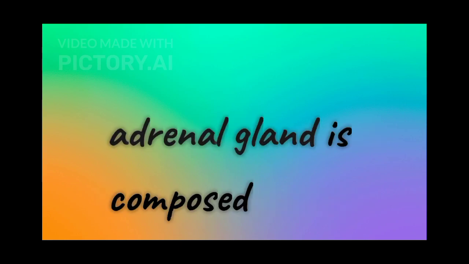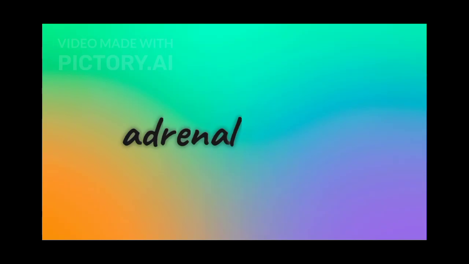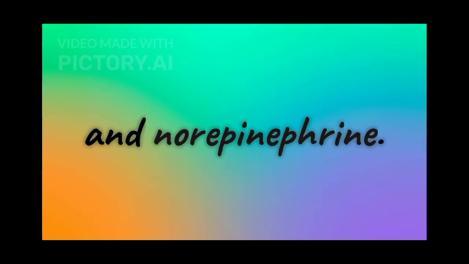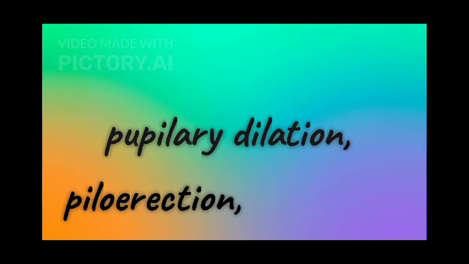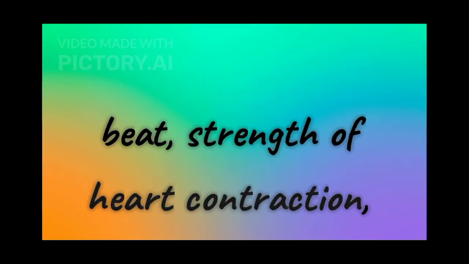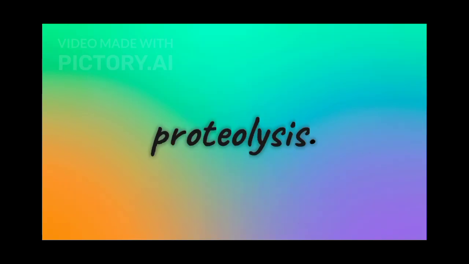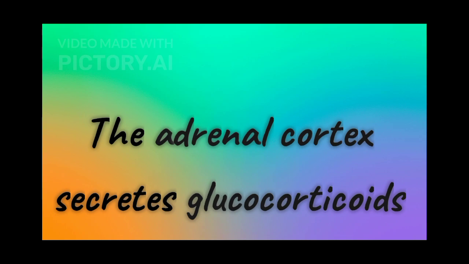The adrenal gland is composed of the centrally located adrenal medulla and the outer adrenal cortex. The adrenal medulla secretes epinephrine and norepinephrine. These hormones increase alertness, pupillary dilation, piloerection, sweating, heartbeat, strength of heart contraction, rate of respiration, glycogenolysis, lipolysis, proteolysis. The adrenal cortex secretes glucocorticoids and mineralocorticoids.